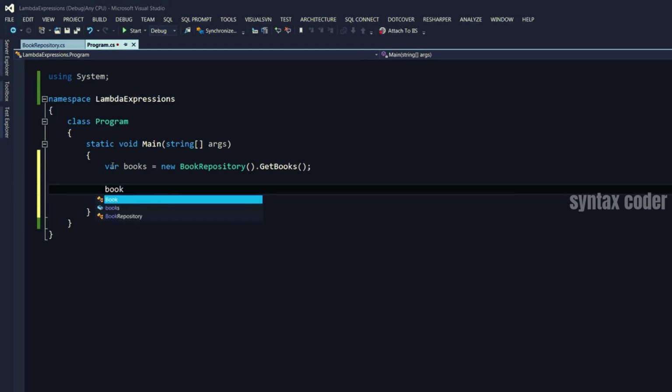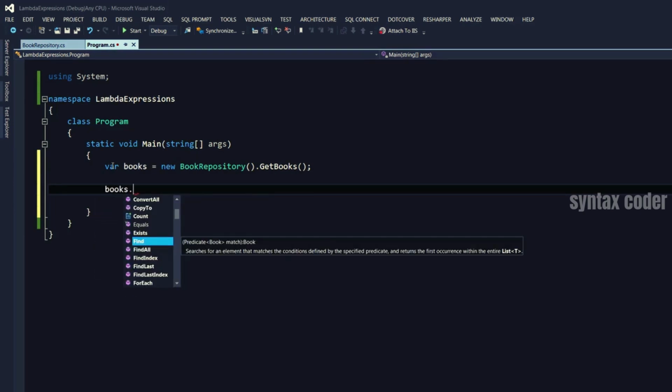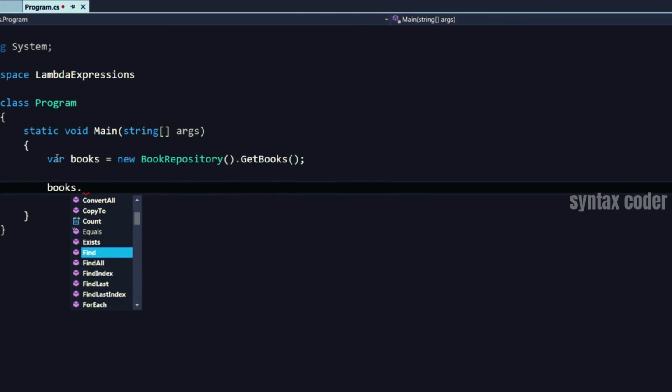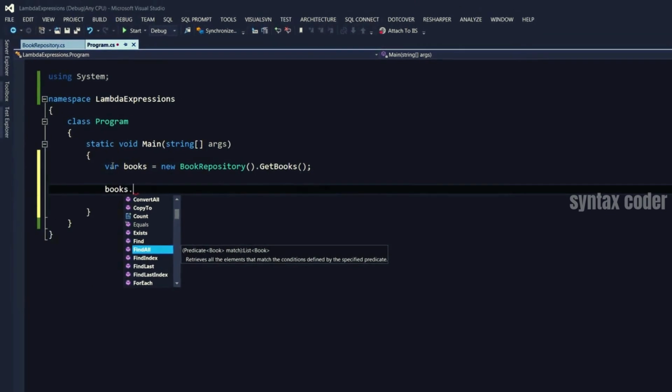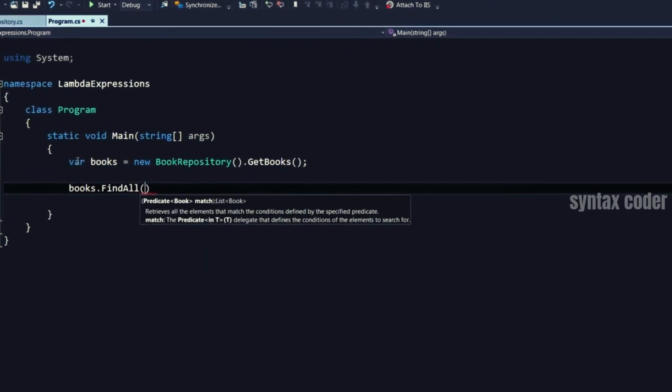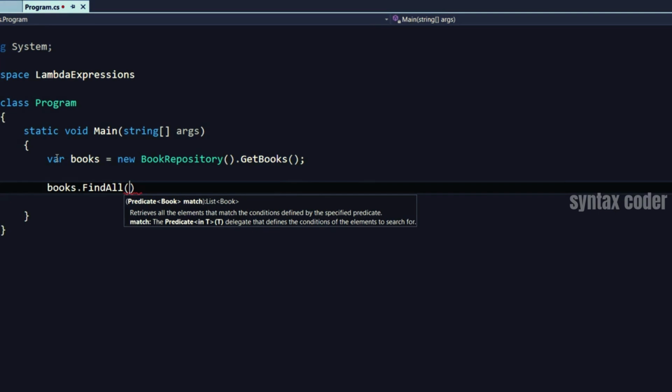Okay, now let's take a look at this object. See here in the list we have these find methods that are used for filtering collections. I'm going to show you how to use find all. Take a look at the argument. Here we need a predicate of type book. What is a predicate? You see that all the time when working with collections. A predicate is basically a delegate which points to a method that gets a book, in this case, because it's of type book, and returns a Boolean value specifying if a given condition was satisfied.